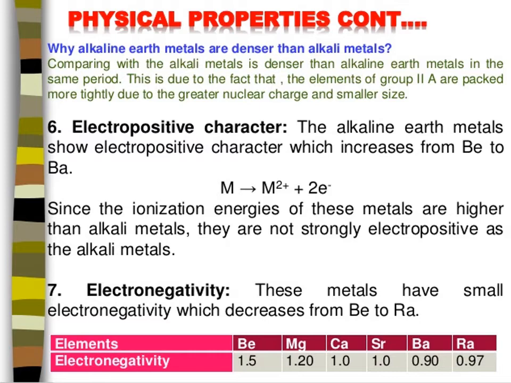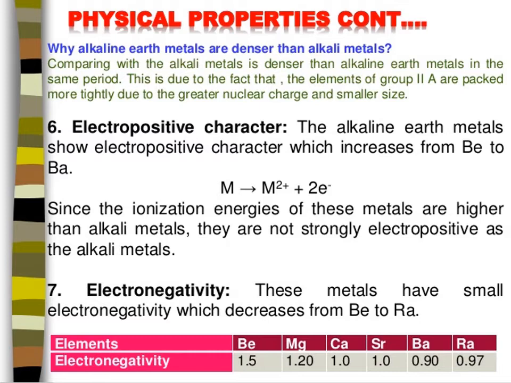Okay, and we have seen about the atomic and ionic radii. And what is the physical state? Beryllium and radium are rare; it is a rare element comprising only 10% of igneous rock. Magnesium and calcium are very common in the earth's crust. Beryllium is difficult to find, but magnesium and calcium are very common. Calcium is the 5th most abundant element, and magnesium is the 8th most abundant element.